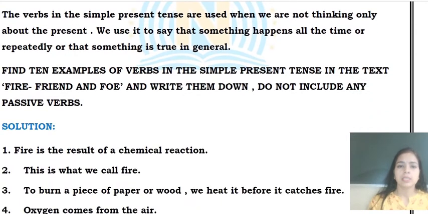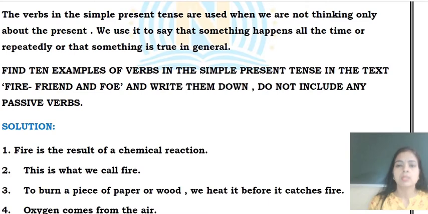The verbs in the simple present tense are used when we are not thinking only about the present. It doesn't mean that every time we use a verb of simple present tense, it is simple present. Now see, we use it to say that something happens all the time or repeatedly, or that something is true in general.